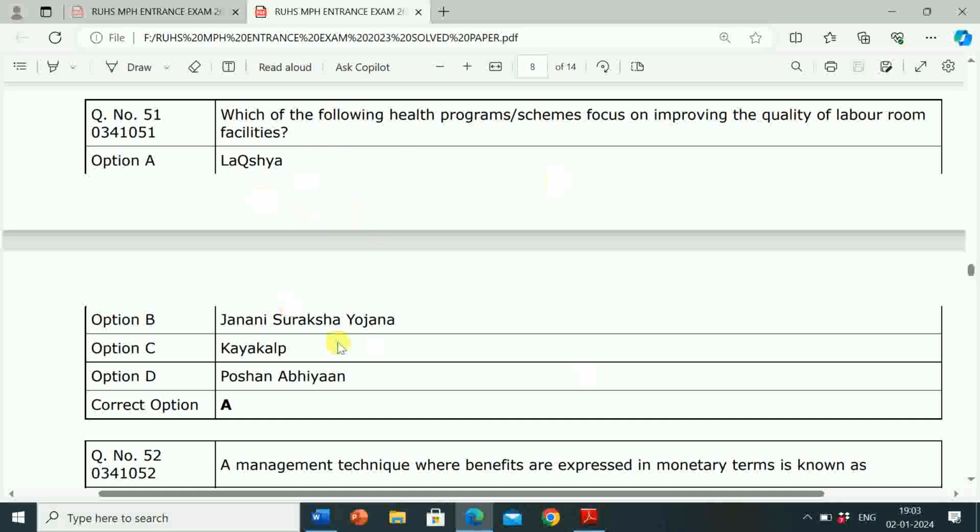So here the question is, which of the following health programs or schemes focus on improving the quality of labor room facilities? Correct answer is Lakshya. So Lakshya is the health program or scheme that focuses on improving the quality of labor room facilities.